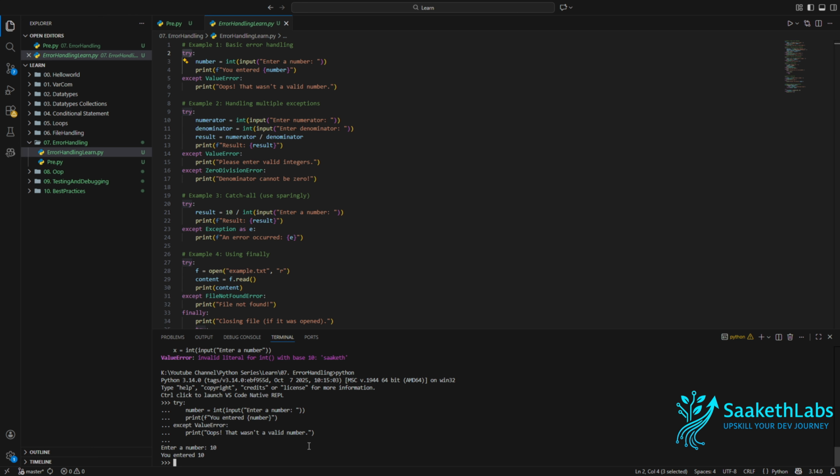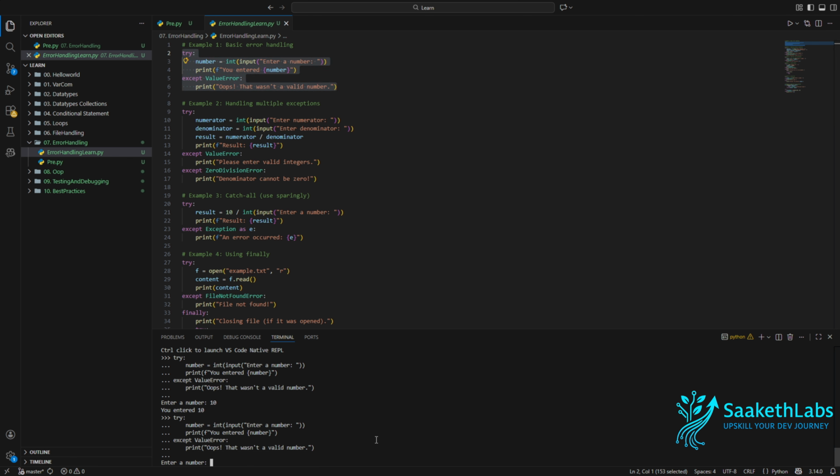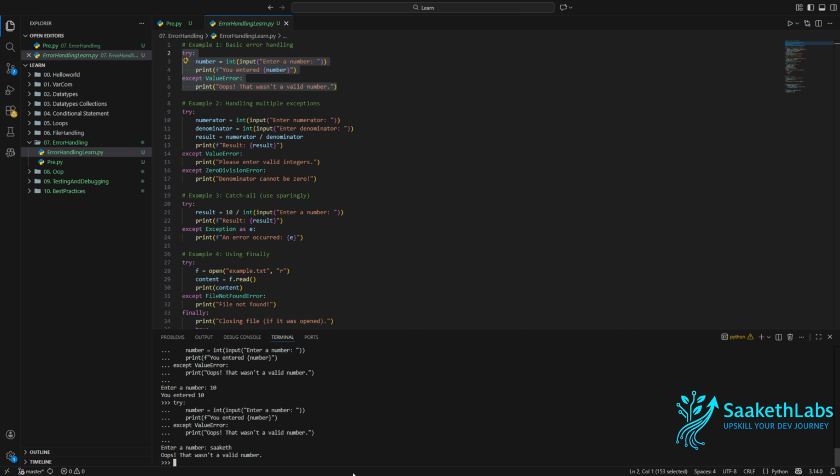Let us try to run the same program again. We'll copy this and I'll paste it. Now instead of typing a number, I'm going to type Saket. As you can see here, as soon as I input Saket, it executed the except block.